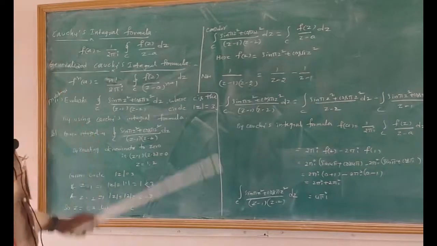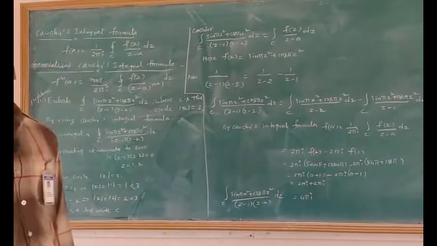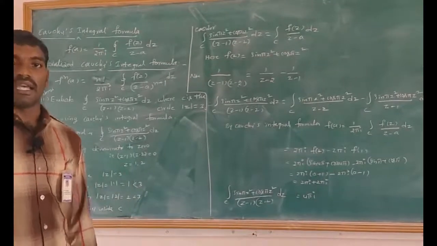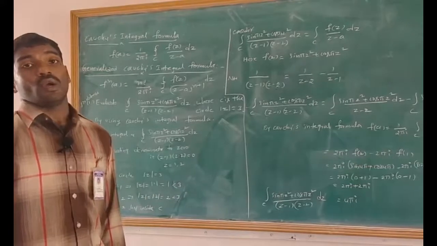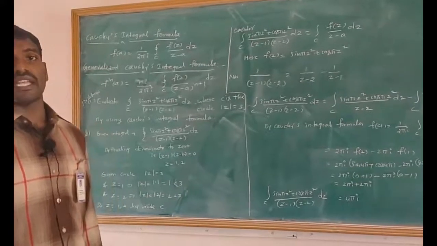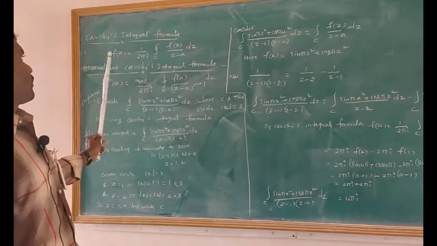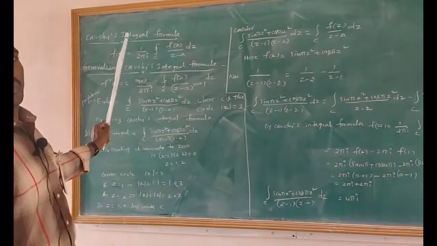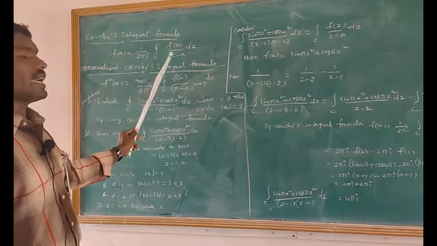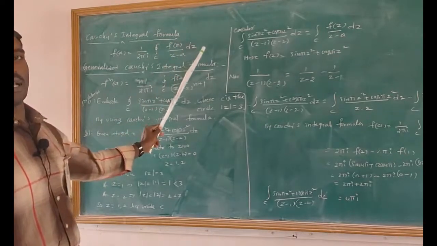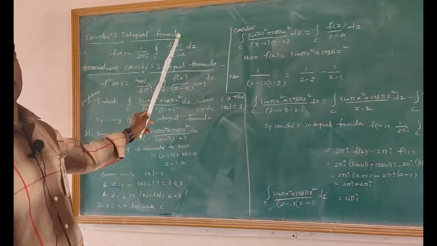Next topic is Cauchy's integral formula. First of all, we have to discuss the statement of Cauchy's integral formula. If f(z) is analytic within and on a closed curve C, and if z = a is any point within C, then f(a) = 1/(2πi) ∮_C f(z)/(z − a) dz. This is the statement of Cauchy's integral formula.